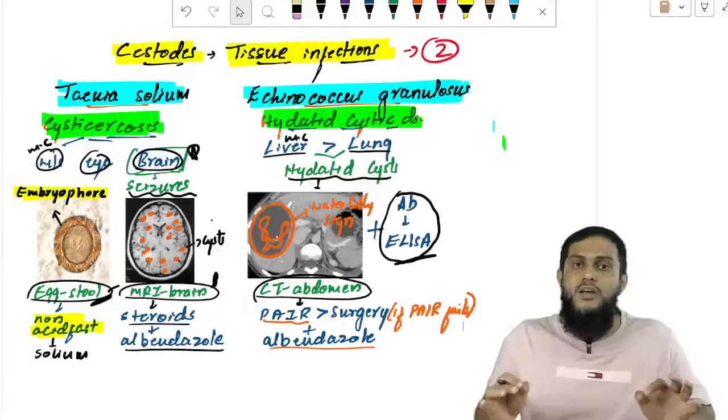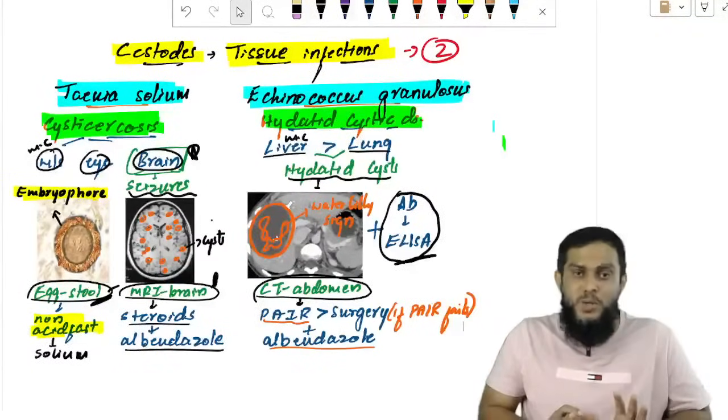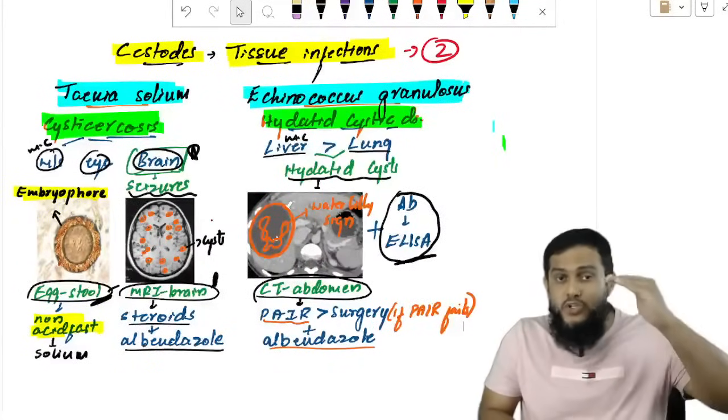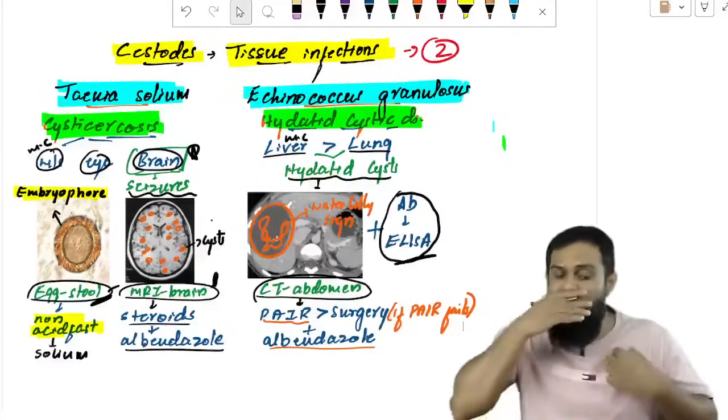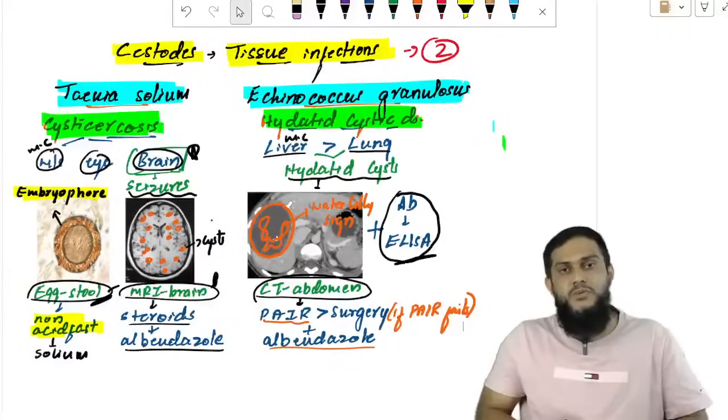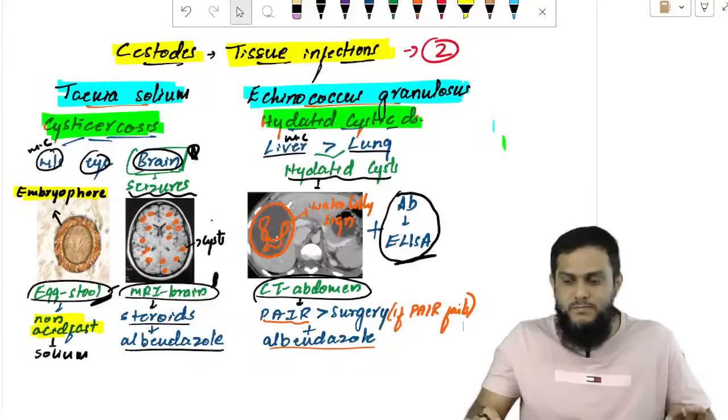And finally, treatment. For both of them, the drug of choice is albendazole. But in Taenia solium neurocysticercosis, first you have to start steroids, then only albendazole. In Echinococcus, first you have to do PAIR. If PAIR fails, surgery, then only albendazole. Very simple, right? Very simple.